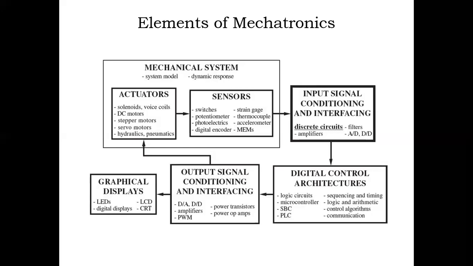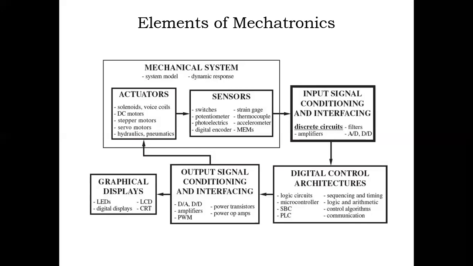Actuators also do not work on 0 to 5 volts, so we need to give more voltage. We use amplifiers, PWM for different time period inputs, then power transistors and power operational amplifiers for higher gain of output. This produces the output signal conditioning and interfacing, which is given to the actuator for the next process.